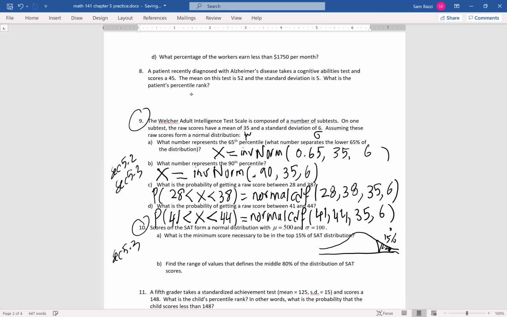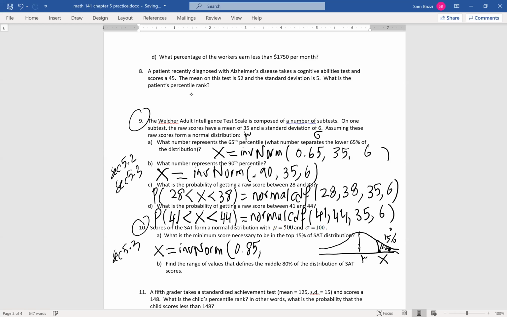And we need this value. To be considered in the top 15%, you have to be above average, guys. This is the average. The average is always right here in the middle, guys. So who is going to answer this question for us? It's an inverse norm. 0.85. Excellent. 0.85.